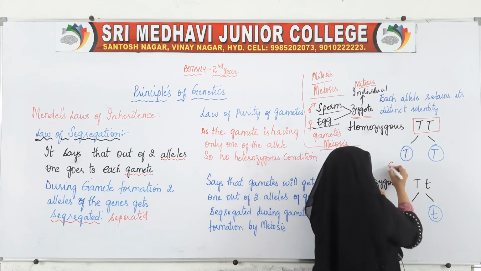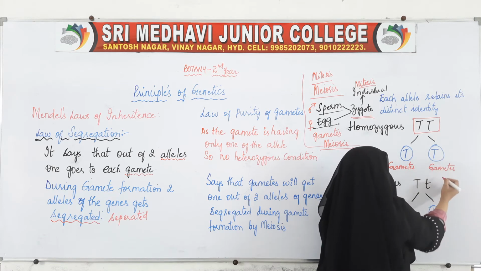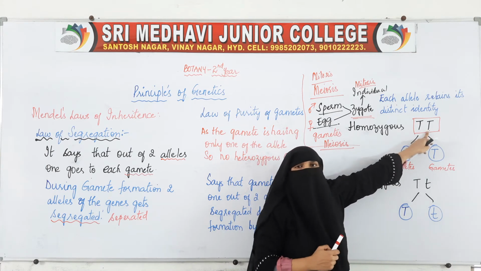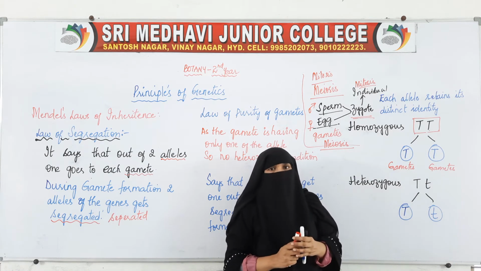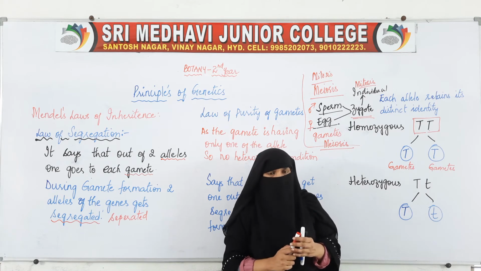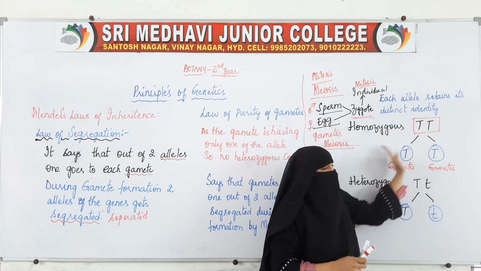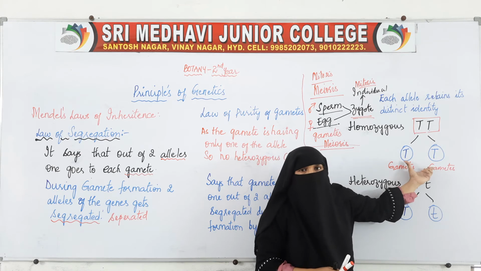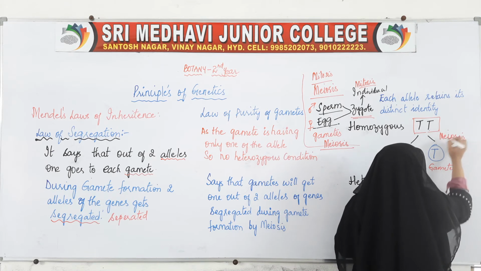So these are nothing but gametes or alleles. We can even say here the alleles are getting separated. Both T and T were together, both the genes were together, but during the formation of gametes, both the genes get separated. Out of these two, one becomes one gamete and the other becomes the other gamete. Both of them were together, now they are separated. So this separation is taking place with the help of meiosis.